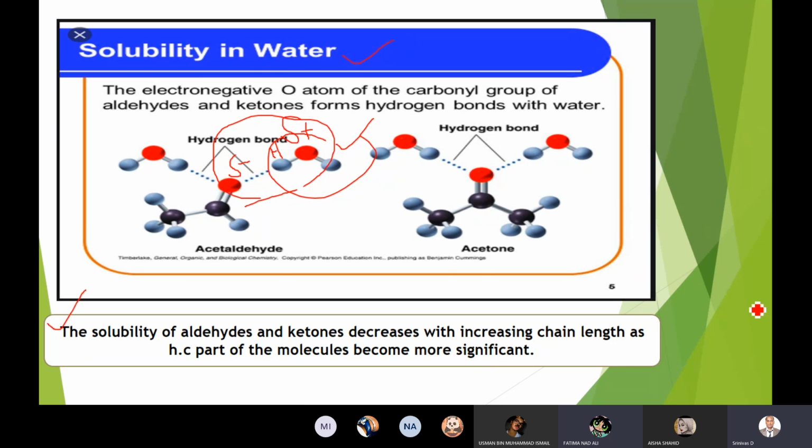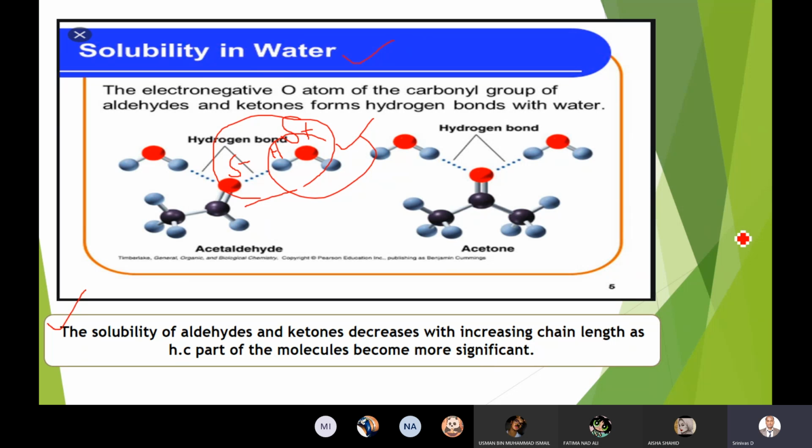Hydrocarbons are water repellent; they don't dissolve in water. Do petrol, kerosene or diesel dissolve in water? No. That's the reason oil spills from ships and contamination of oceans happen. So as the length of the hydrocarbon part increases, solubility decreases.